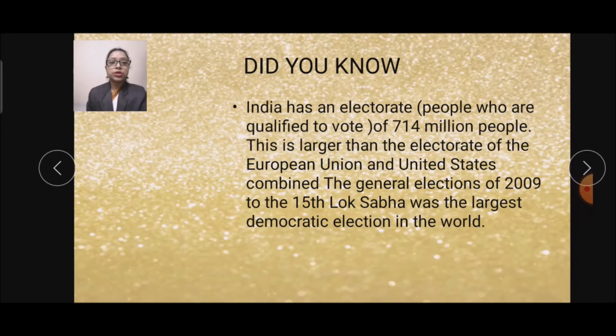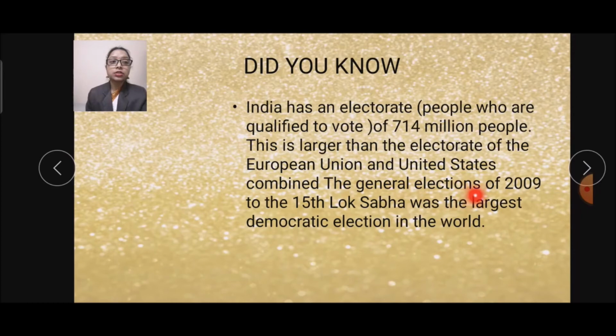Now let's see next. This is one "Did you know" and it is given in your book. Let's read it out. India has an electorate, people who are qualified to vote, of 714 million people. This is larger than the electorate of the European Union and United States combined.